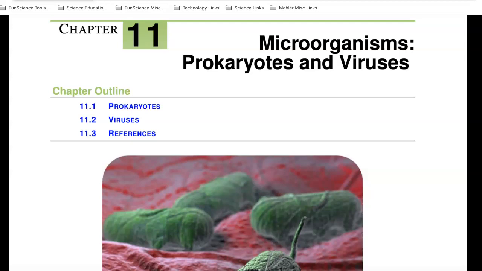Hello, and welcome to Chapter 11, Microorganisms, Prokaryotes and Viruses. Whenever you see the word prokaryotes, most of the time in today's world we'll think of these as bacteria. So this chapter really could be called Bacteria and Viruses. In 11.1, we're going to take a look at prokaryotes, bacteria, and in 11.2 we're going to look at viruses, one of the strangest entities on our planet.